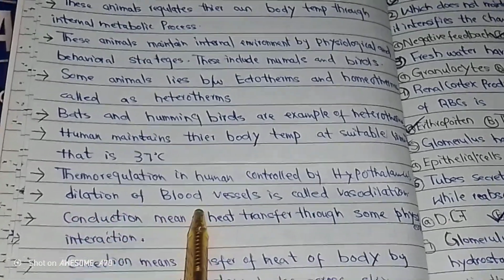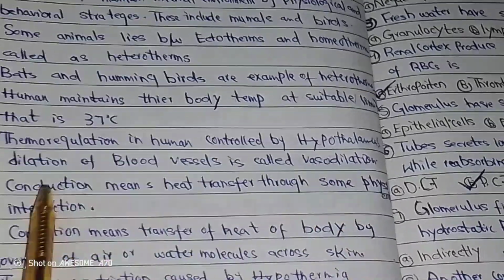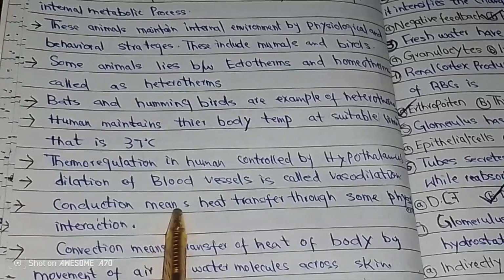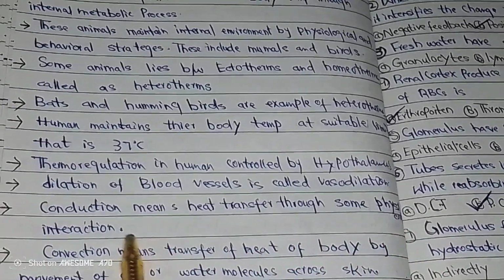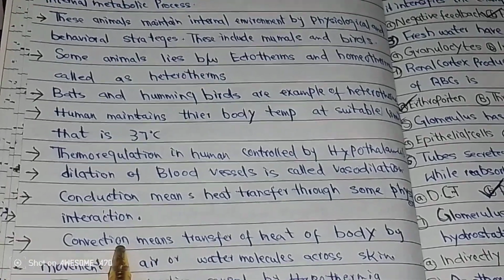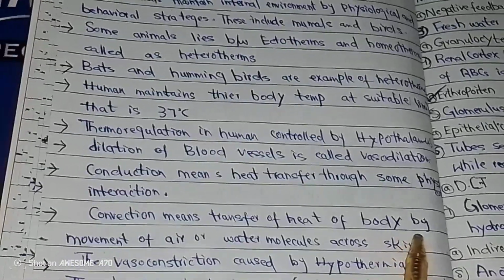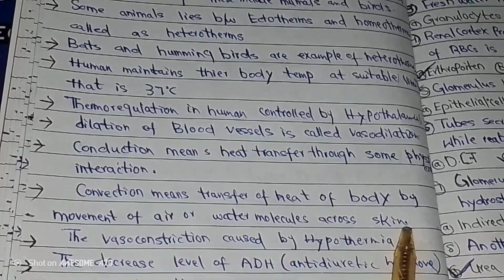Dilation of blood vessels is called vasodilation. And conduction, which is a process, means heat transfer through some physical interactions. And another process, convection, means transfer of heat of body by movement of air or water molecules across skin.